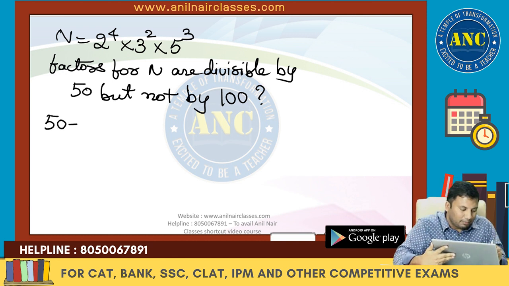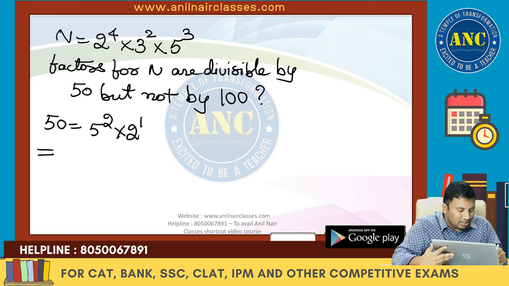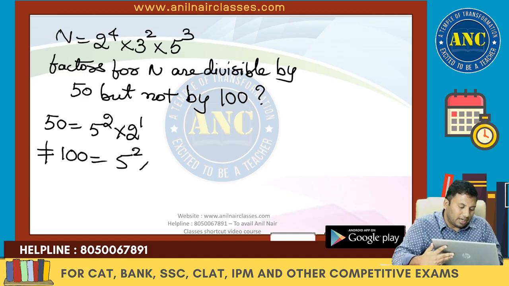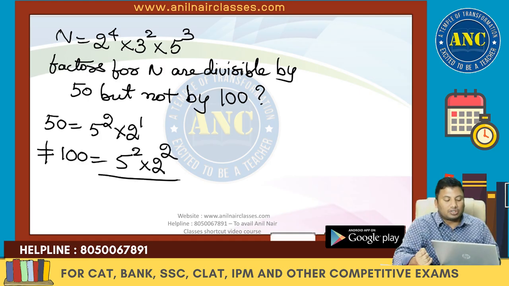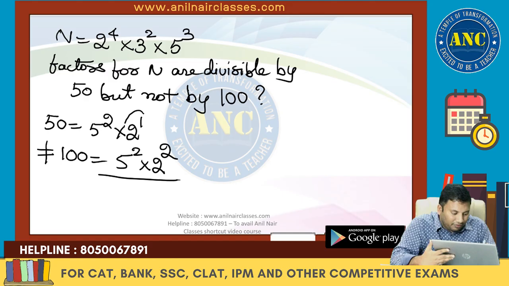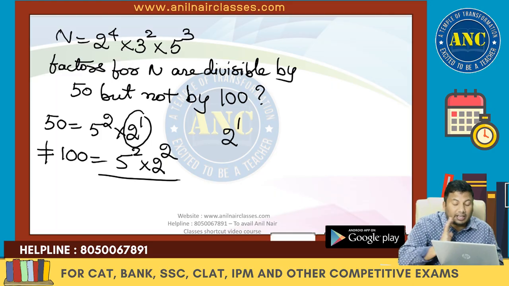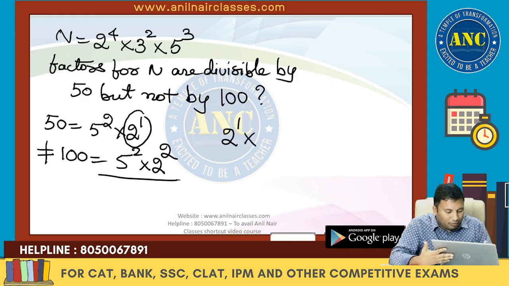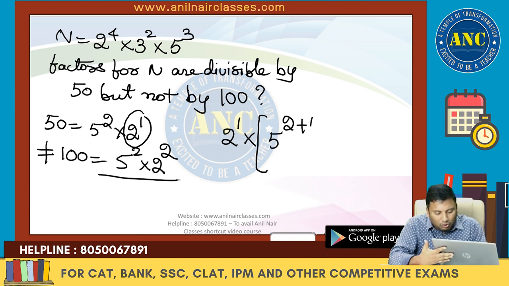50 is nothing but 5 square into 2 power 1. It is not divisible by 100. So it should not have 5 square into 2 square. To get 50, 2 power 1 should be there. It cannot be 2 square. So it is 5 power 2 plus k.